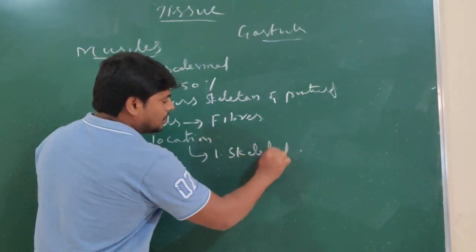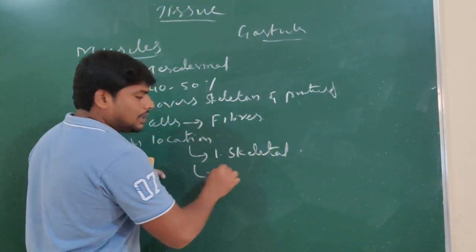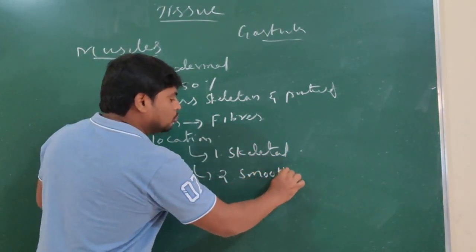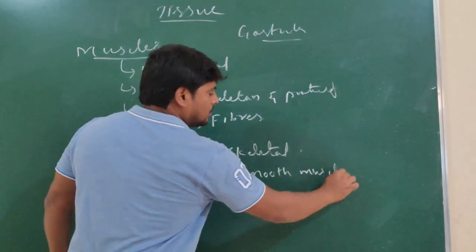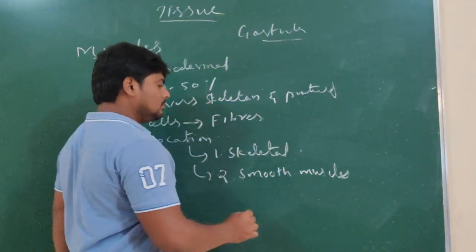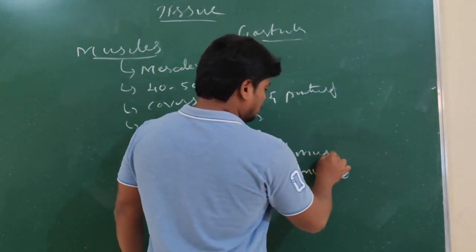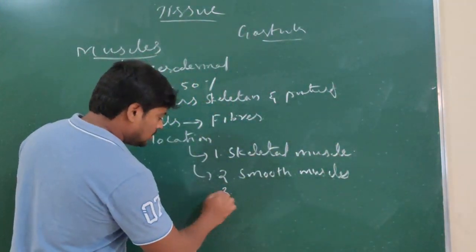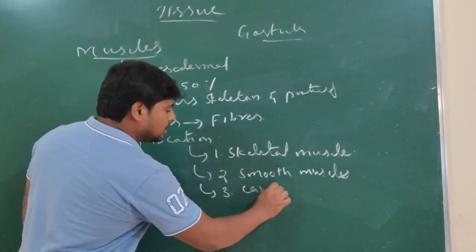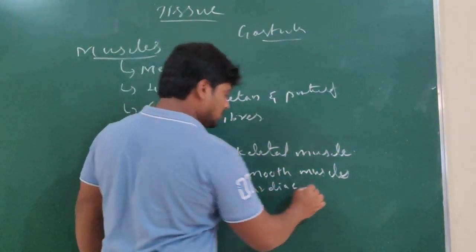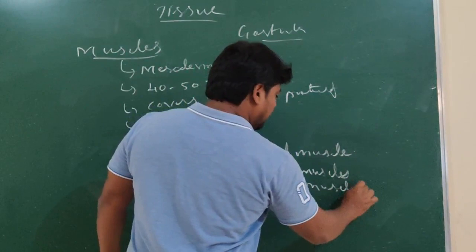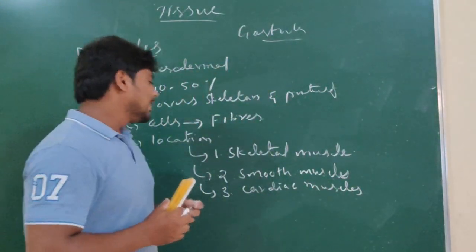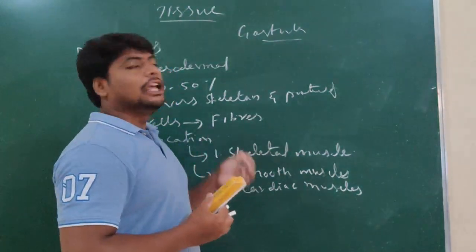Skeletal muscle, smooth muscles, and cardiac muscles. These are the three types of muscles we see in all the higher organisms.